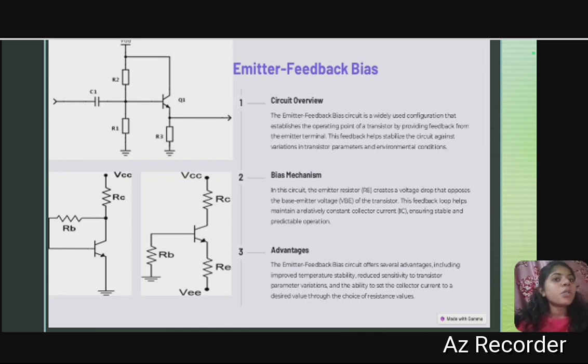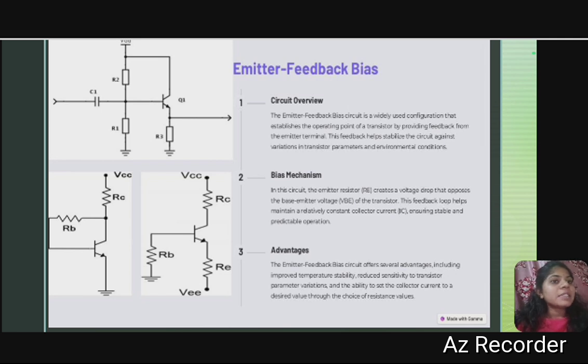The emitter feedback bias circuit is a widely used configuration that establishes the operating point of the transistor by providing feedback from the emitter terminal. This feedback helps stabilize the circuit against variations in the parameters and environmental conditions.